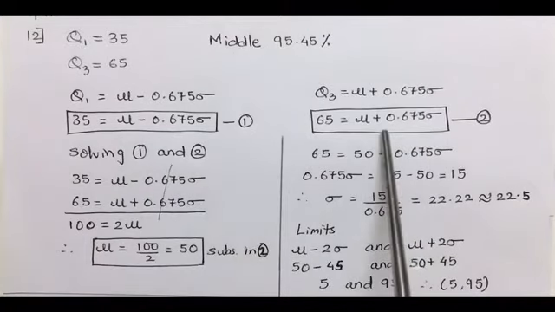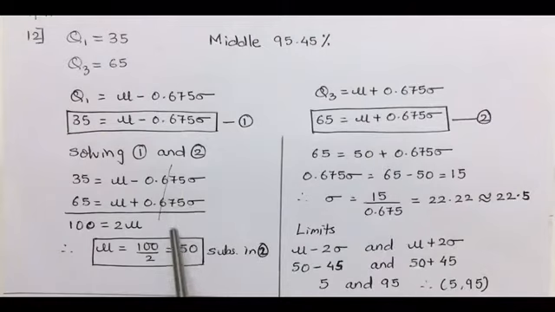Now solving 1 and 2 with the help of elimination, minus 0.675 sigma and 0.675 sigma get cancelled. 35 plus 65 gives 100. Mu plus mu is 2 mu. The value of mu we get is 50.